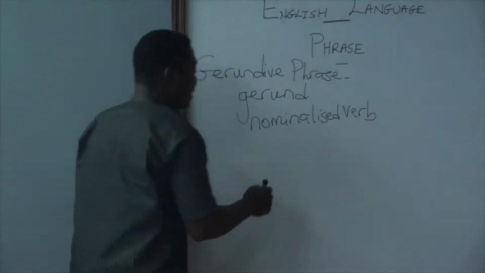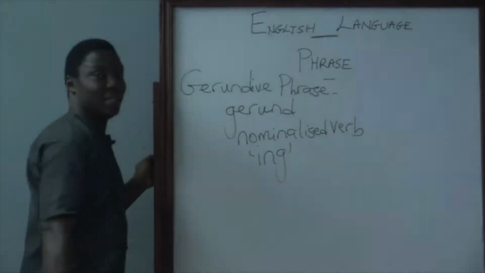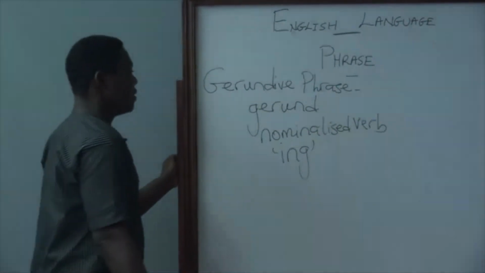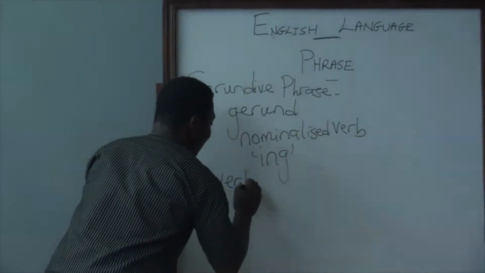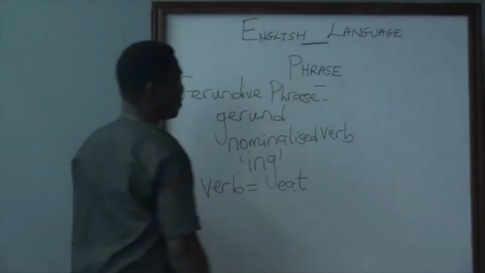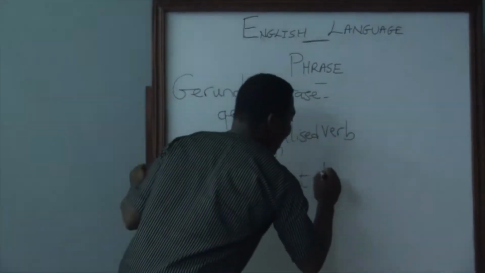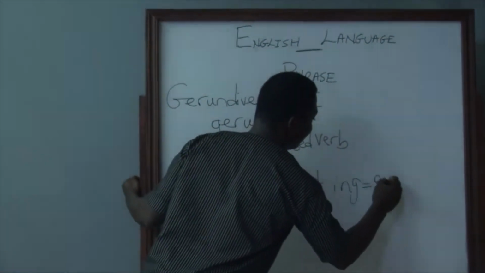And simply put again, a word having ing at the end. Let us take this word for instance. The verb is eat. When we add ing, it becomes eating.